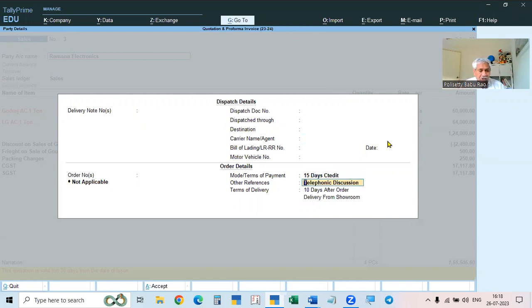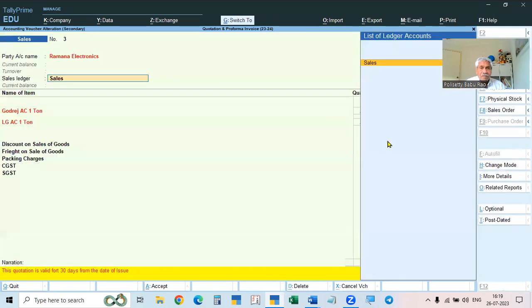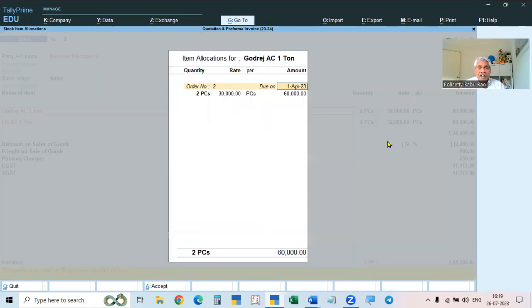And terms of delivery we are giving now. We are delivering immediately, and delivery is from our showroom. That's a condition. If you want to make any changes, you can make changes and then accept this sales and all these goods.